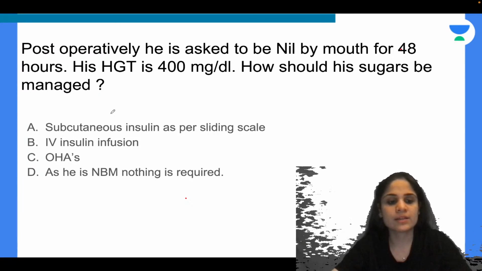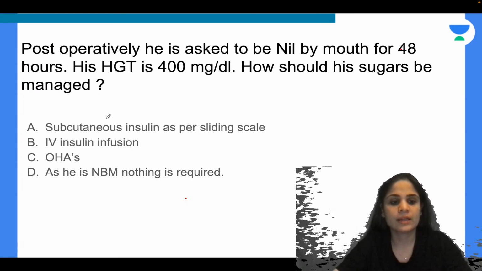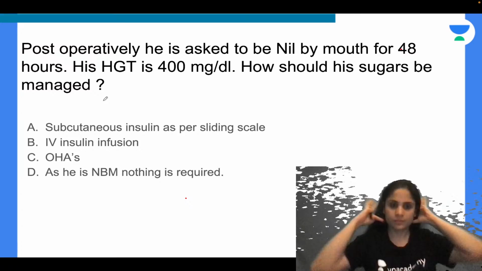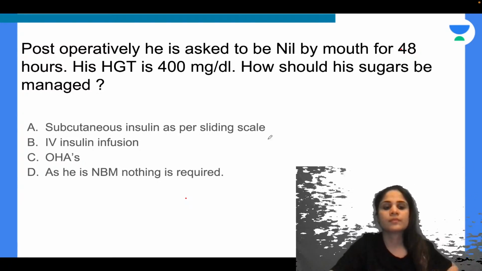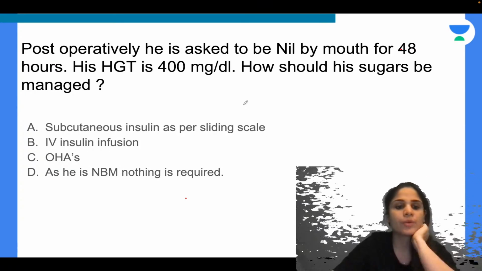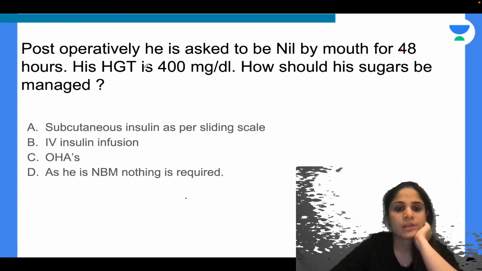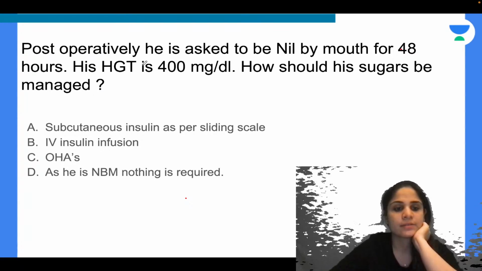Okay, so Preeta, Chandrakanta, both are saying the answer is B, IV insulin infusion. Any other answers? And why? Preeta, Chandrakanta, why would you want to give insulin infusion? Why not just give subcutaneous insulin or give insulin as per sliding scale?